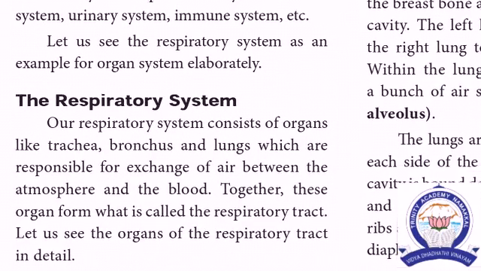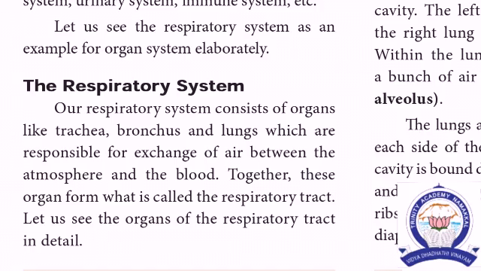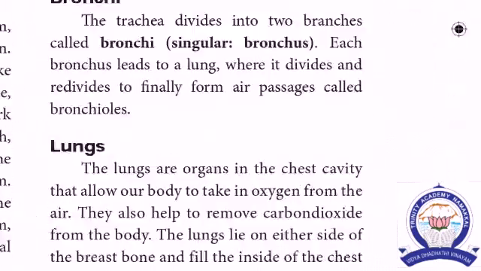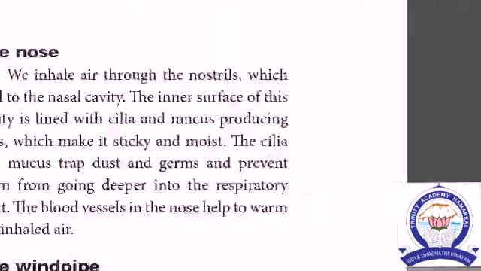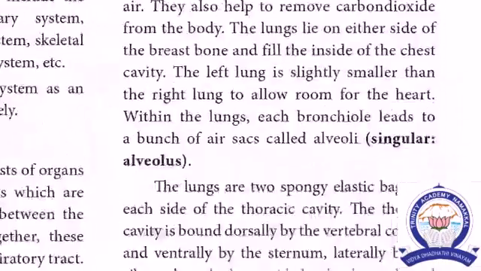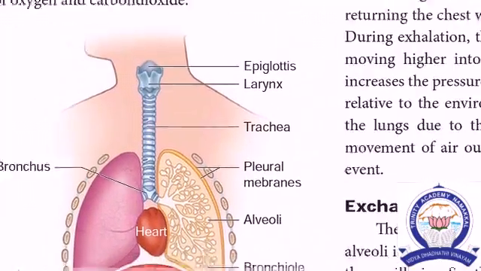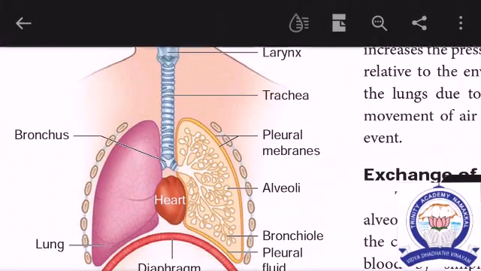Next, let us study the respiratory system in detail. Only one system is given in your chapter, the respiratory system. Our respiratory system consists of organs like trachea, bronchus and lungs, which are responsible for exchange of air between the atmosphere and the blood. Through the nostril cavity, passing through to the lungs, exchange of gases takes place.